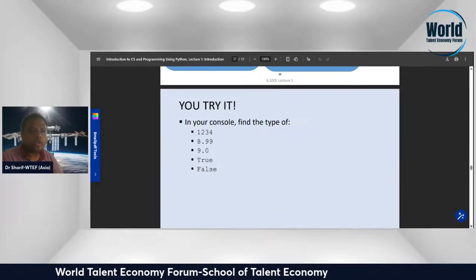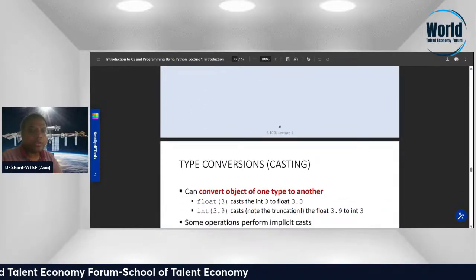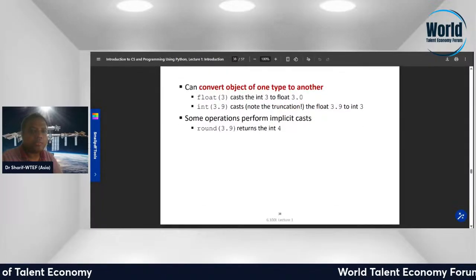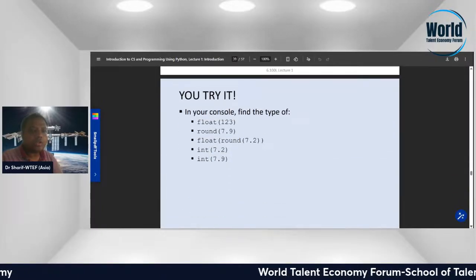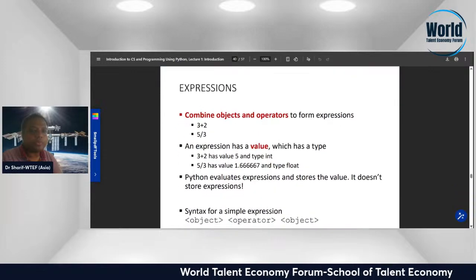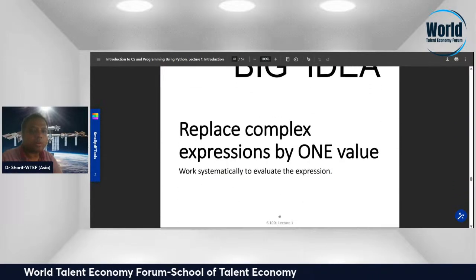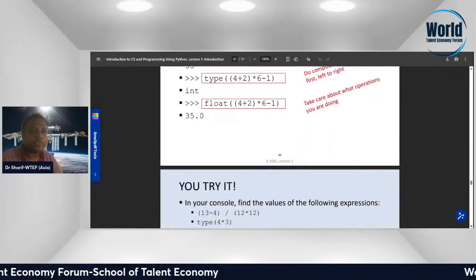So you can try type conversion, objects of one type can be cast into another, and so on. In your console, find the type of expressions. Combine objects and operators to form expressions, a big idea. An expression reflects a complex expression reduced to one value.